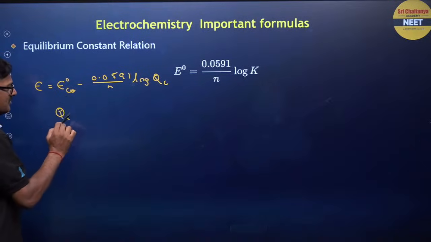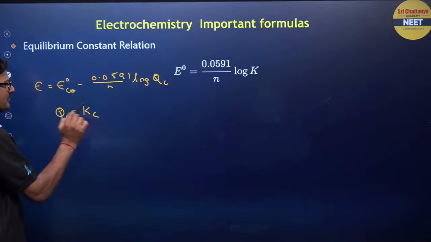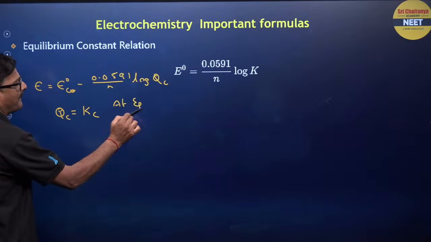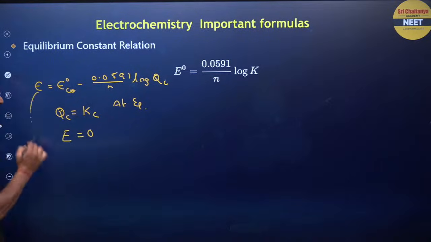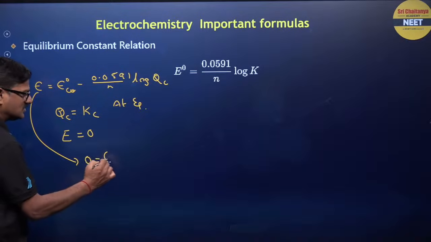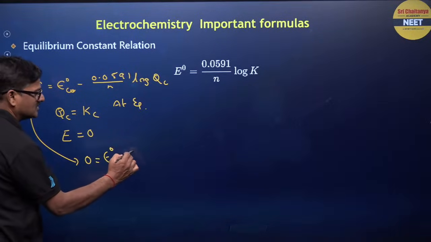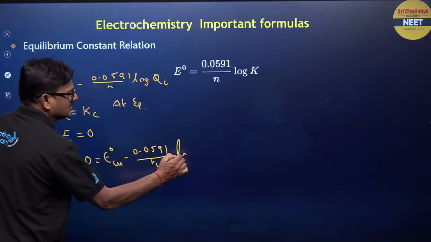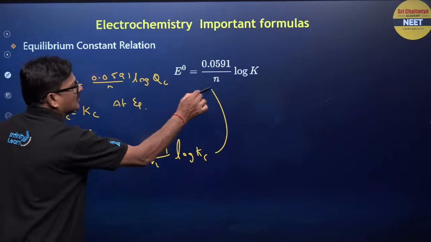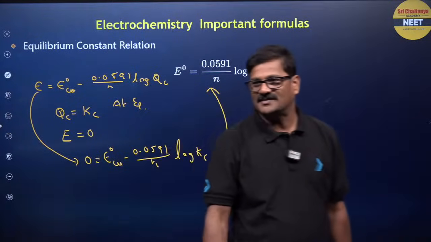So, at equilibrium Qc is equal to Kc, and EMF of the cell is going to be 0. So, here 0 is equal to E naught cell minus 0.0591 by n log Kc. So, it is going to be like this, fine.